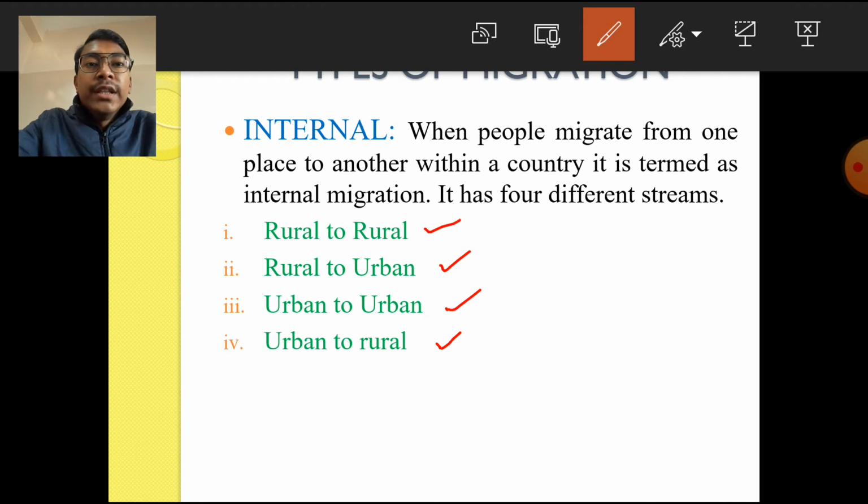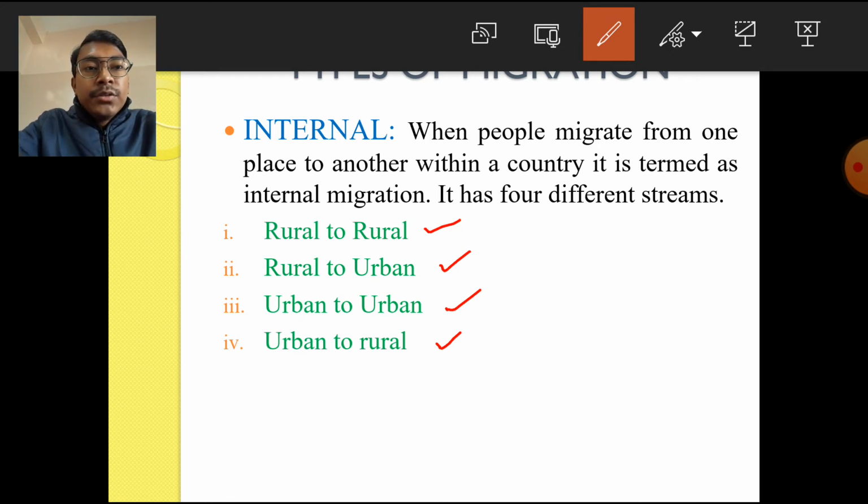And the fourth one of internal migration is the urban to rural migration. Even people migrate from the urban areas to the rural areas. There are many cases of people migrating from the urban areas to the rural areas, and in that case, the migration which takes place is known as urban to rural migration.